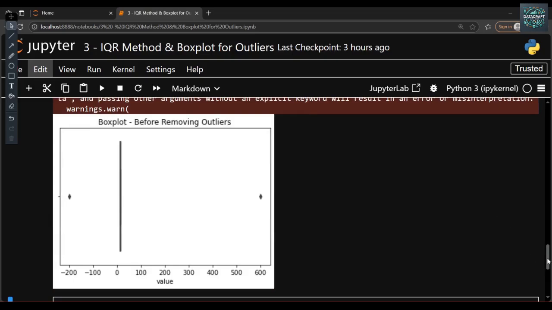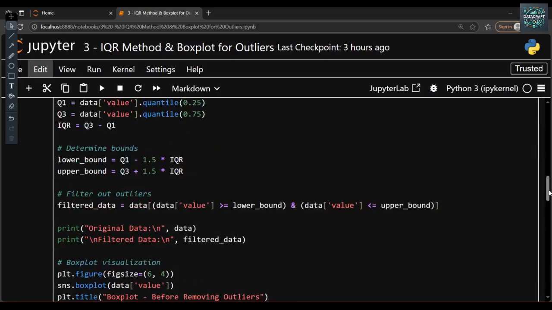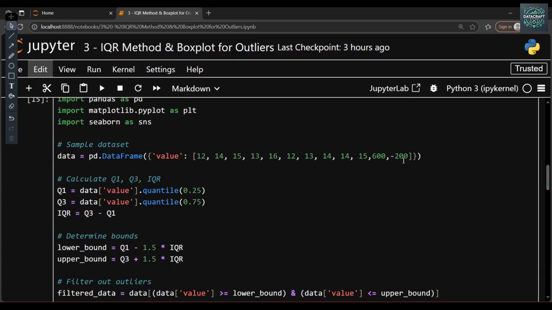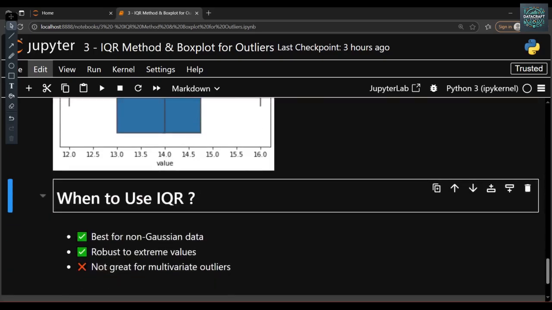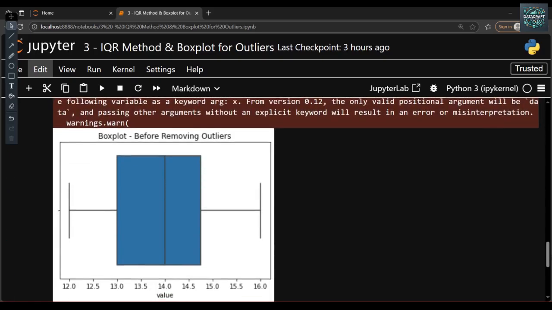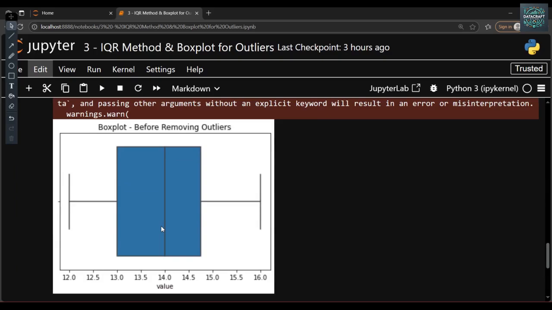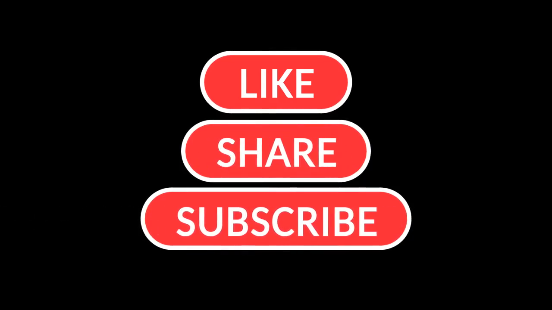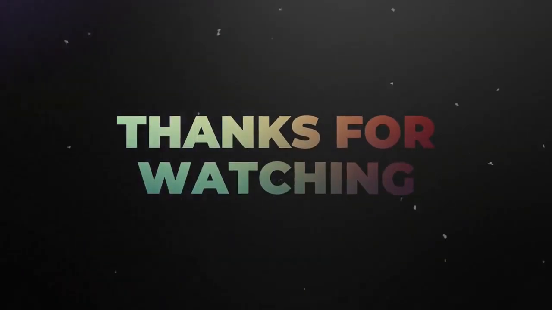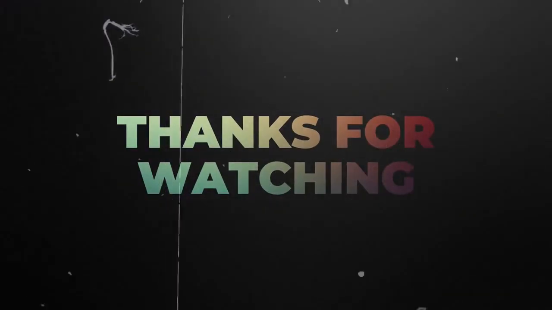So this is a powerful tool to visualize the outliers, and we are able to handle the outliers. See, now we don't have any outliers because we removed the outliers. So that is the IQR method and the box plot for outlier detection. In the next video we will cover how to handle the outliers, whether to remove, replace or transform them.